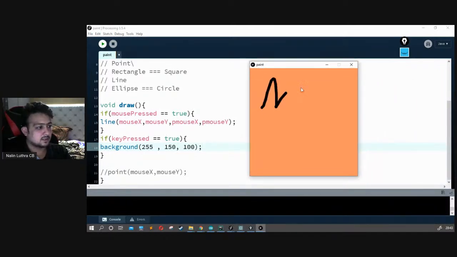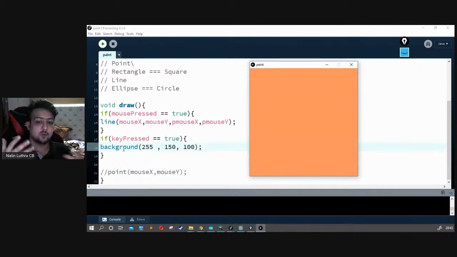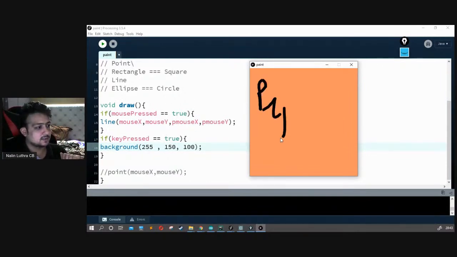So for example, I draw something, now I press a key, and everything is refreshed because the background is again set to whatever you want it to be. If I want to draw Python, cool. Now let's press R, and it's refreshed.